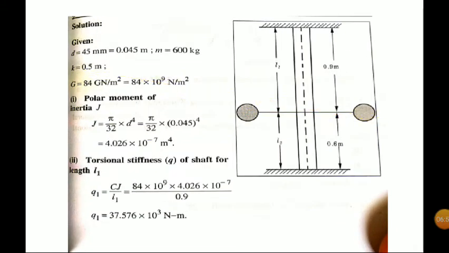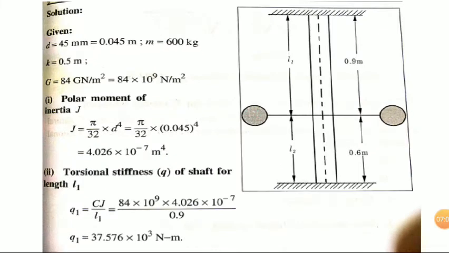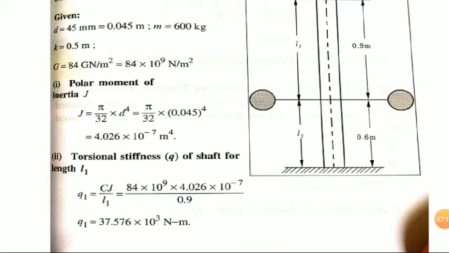When coming to the solution, this is the figure. In the question it is given diameter 45 mm, that is 0.045 meter, mass 600 kg. Radius of gyration 0.5 meter, G is given 84 giganewton per meter square, that is 84 into 10 raised to 9 Newton per meter square. Coming to polar moment of inertia, that is pi d raised to 4 by 32. Next we are finding torsional stiffness, that is q equal to C J by L.